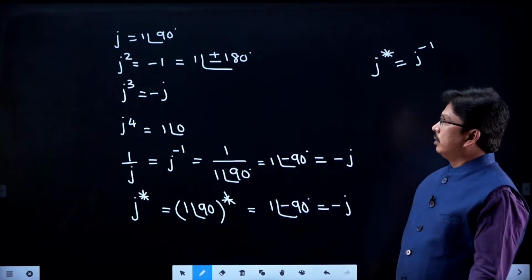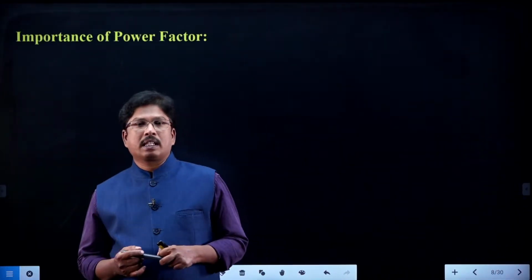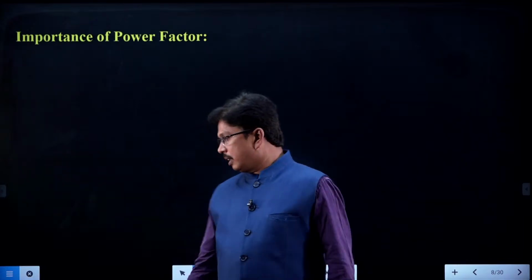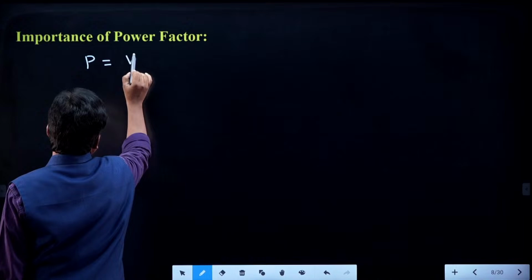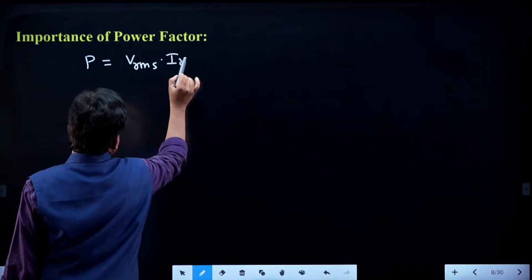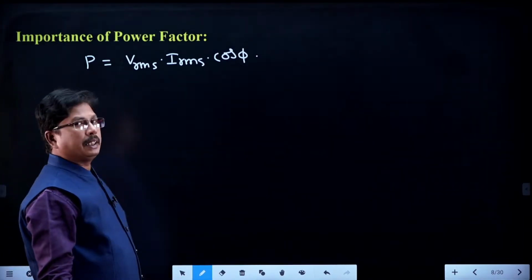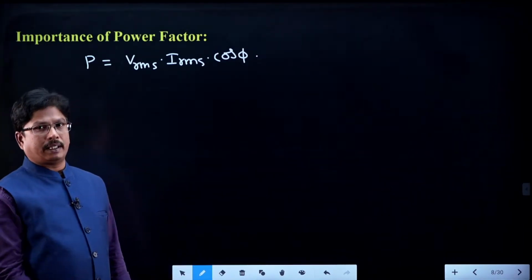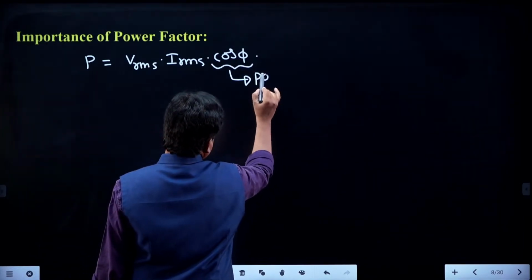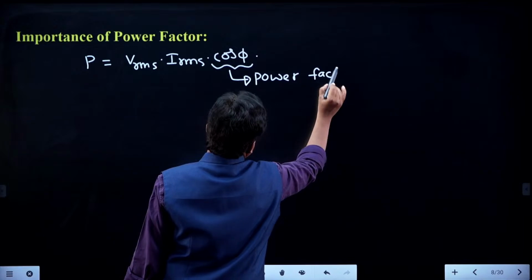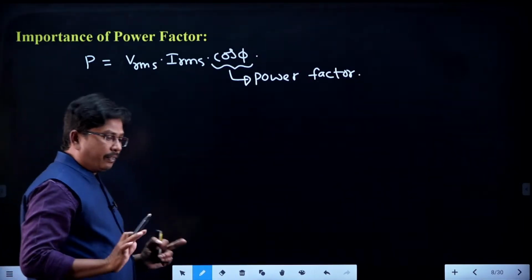Right. Now I will see the next part here. What is the importance of power factor cos phi? Actually, active power P is equivalent to VRMS into IRMS into cos phi. Actually it is VI cos phi. So here cos phi is called the power factor. So you can see what are the advantages of high power factor.